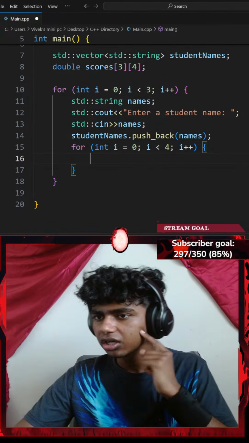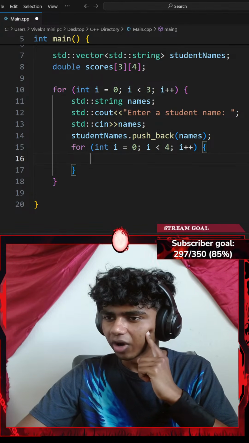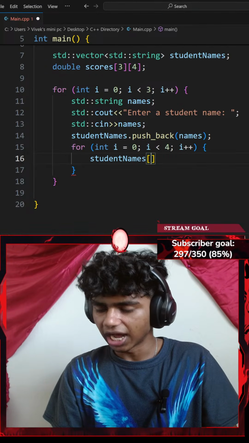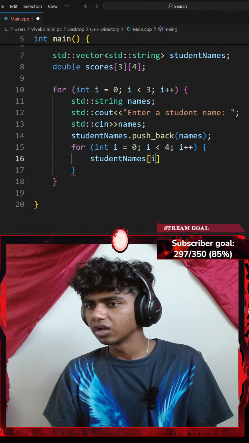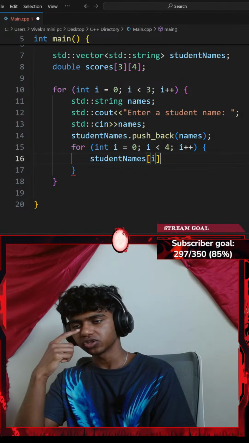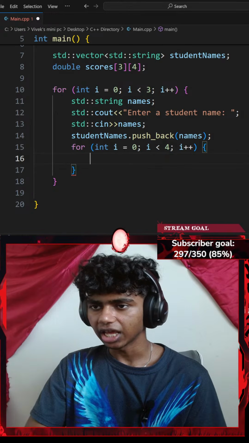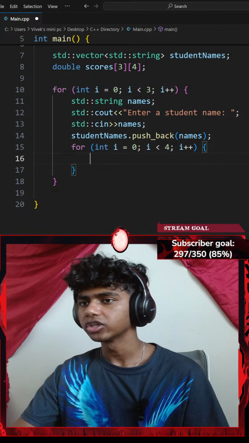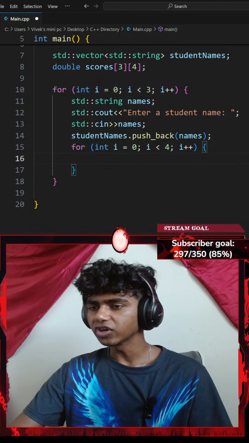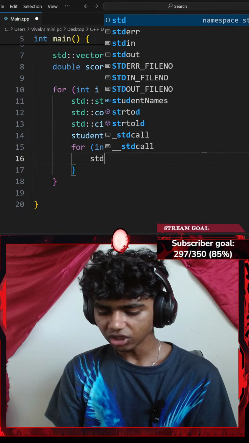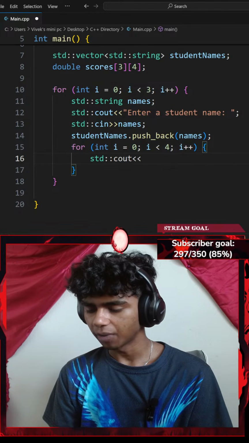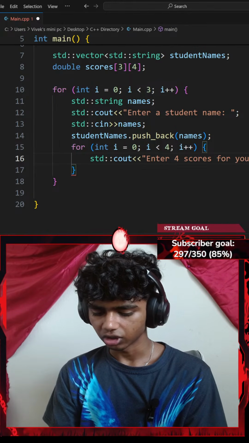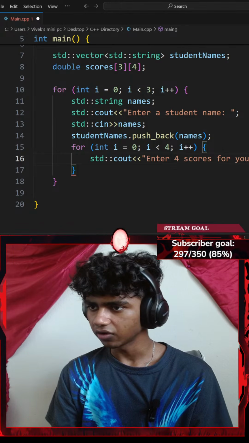That said, integer i equals 0, while my i is less than 4, I want to do something. I'll go with my students' names as a vector at index of i. Okay, this is going to get me all my students' names. Instead, I want to go with my names. Should I create another variable for my scores? No, I could just go with scores. For my first student, let's go with a standard console output with an insertion operator. This is going to say something like "enter four scores for the student".